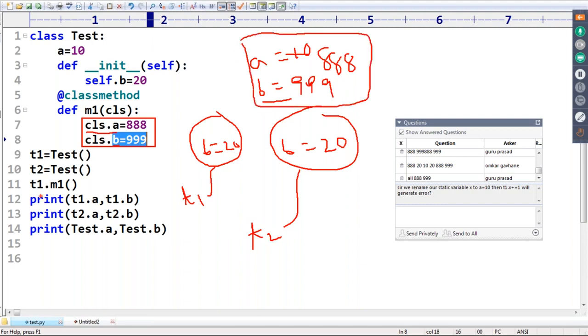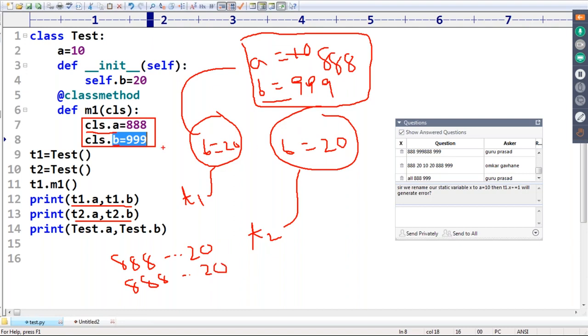Now, T1.A, T1.B. For T1.A, A is not available in the object, that's why it is going to be considered from class level. While printing, A value is 888, but T1.B means 20. Next T2.A, T2.B. For T2 also, A is not available, that's why from the class level 888, 20 is going to come.